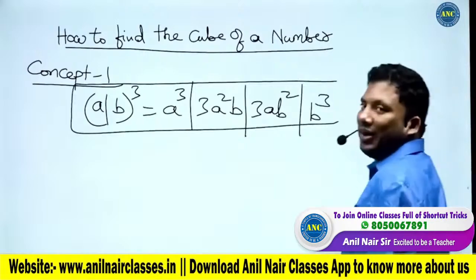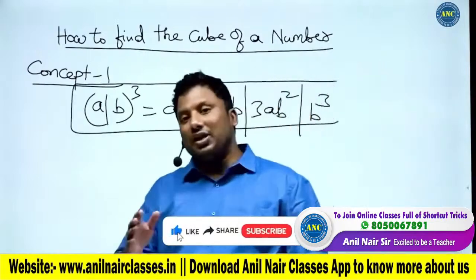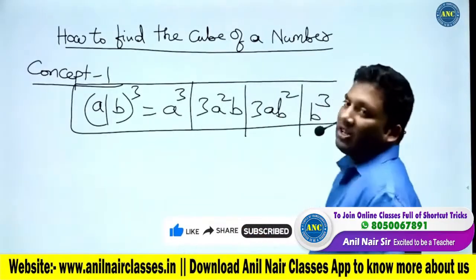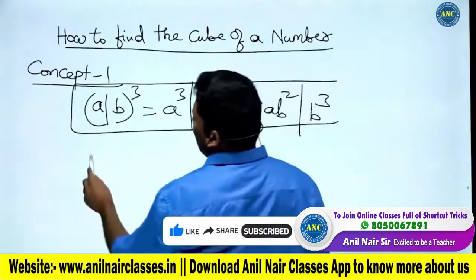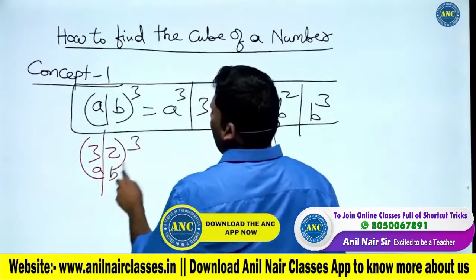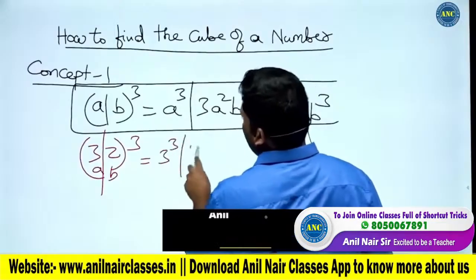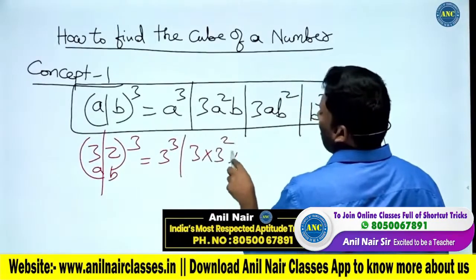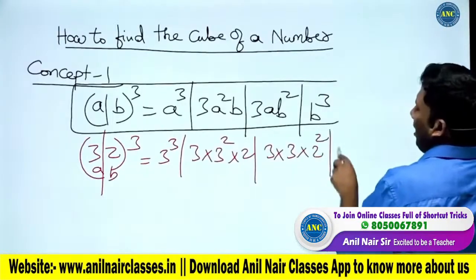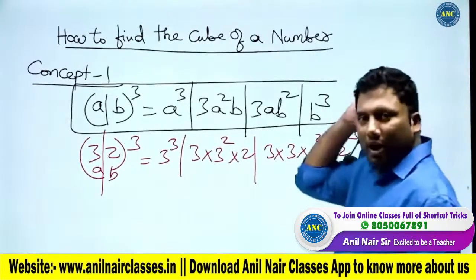To find the square of a number, initially we used a plus b whole square. Now we will use a plus b whole cube. Suppose, for example, 32 whole cube. A is 3 and b is 2. A cube. Next is 3a square b. And next is 3ab square. And the next one is b cube. Are you all with me?